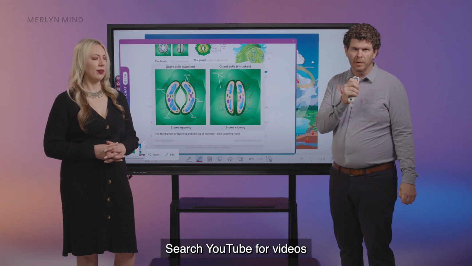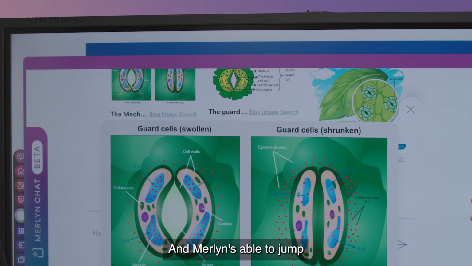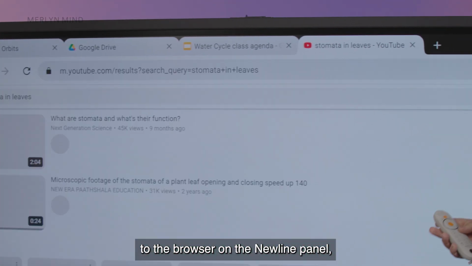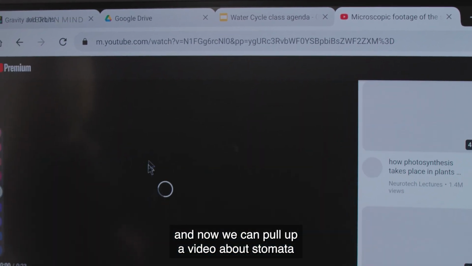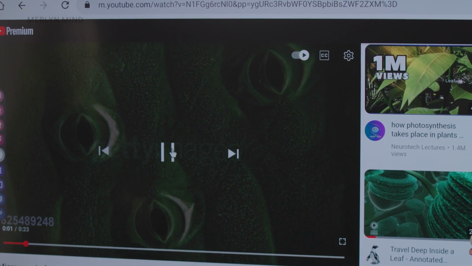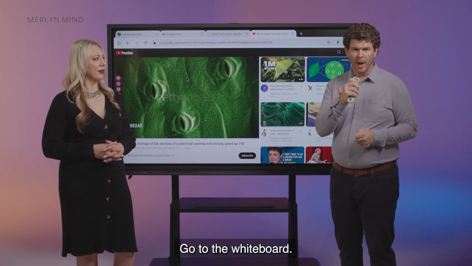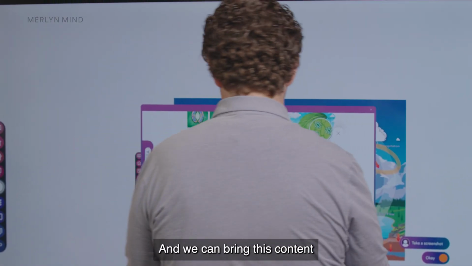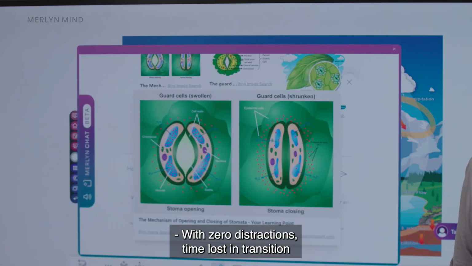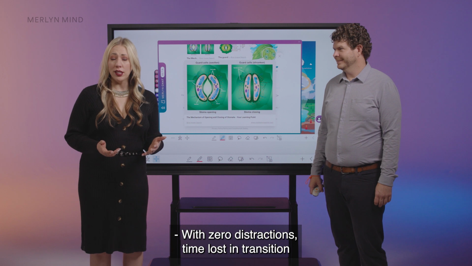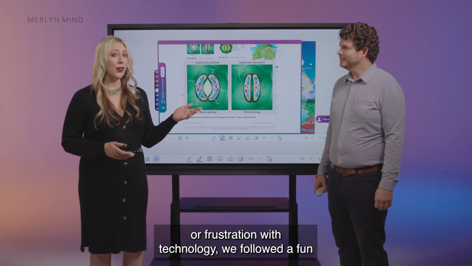Search YouTube for videos of stomata in leaves. And Merlyn's able to jump to the browser on the Newline panel, search for the video, and now we can pull up a video about stomata and learn more about this as a class. Then we'll go back to the whiteboard, and we can bring this content that we just saved into our lesson. With zero distractions, time lost in transition, or frustration with technology, we followed a fun and